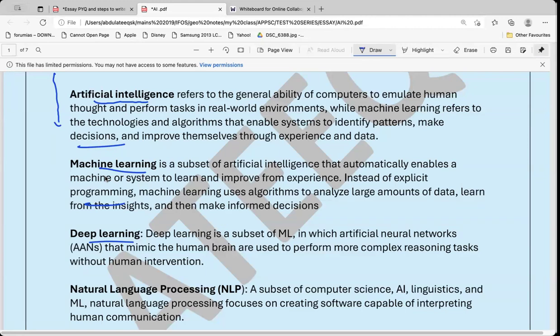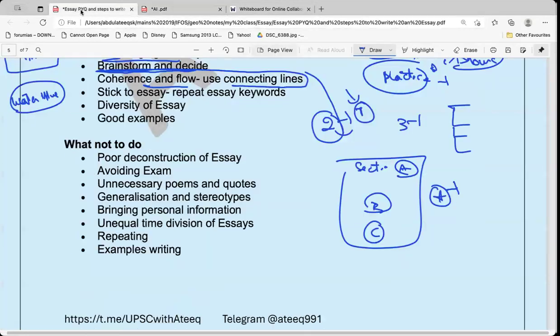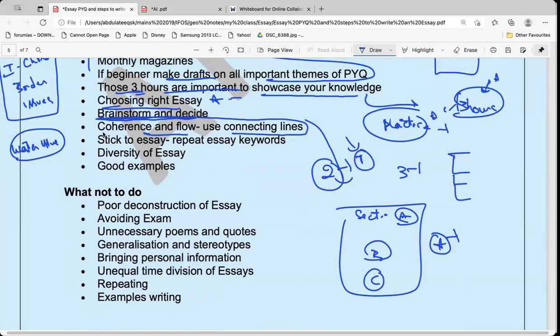How do you feel in a movie when, after the action scene, suddenly there is a song, or after the action scene, suddenly there is a comedy? Will you like it? Somewhere between the action scene, some romantic scene is happening. You will feel the script is not good, right? And when will you like the movie? When it is a complete movie. There should be suspense, love, emotions, action, entertainment, everything, then you will like the movie. In this way, the essay should have that flow and comprehensiveness. That's what we mean by coherence and flow.